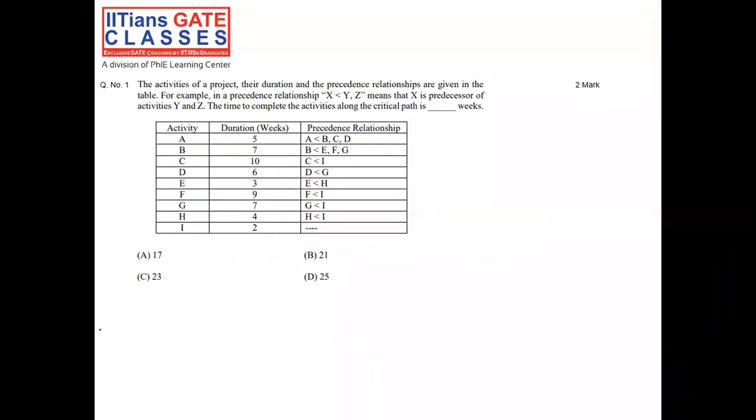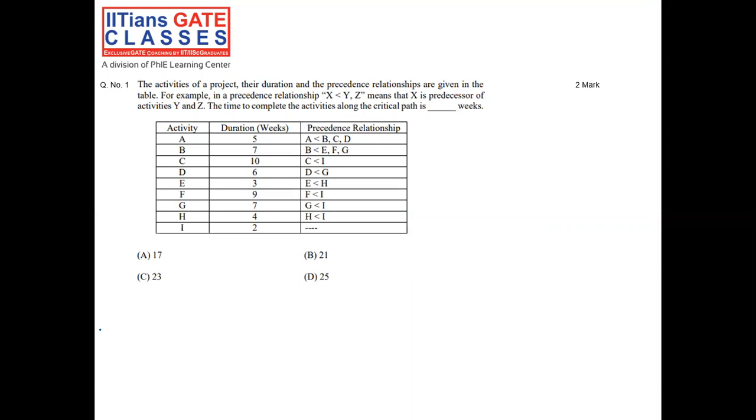The activities of a project, their duration and the precedence relationships are given in the table. For example, in a precedence relationship, x less than y comma z means that x is predecessor of activities y and z. The time to complete the activities along the critical path is how many weeks? The question is asking.